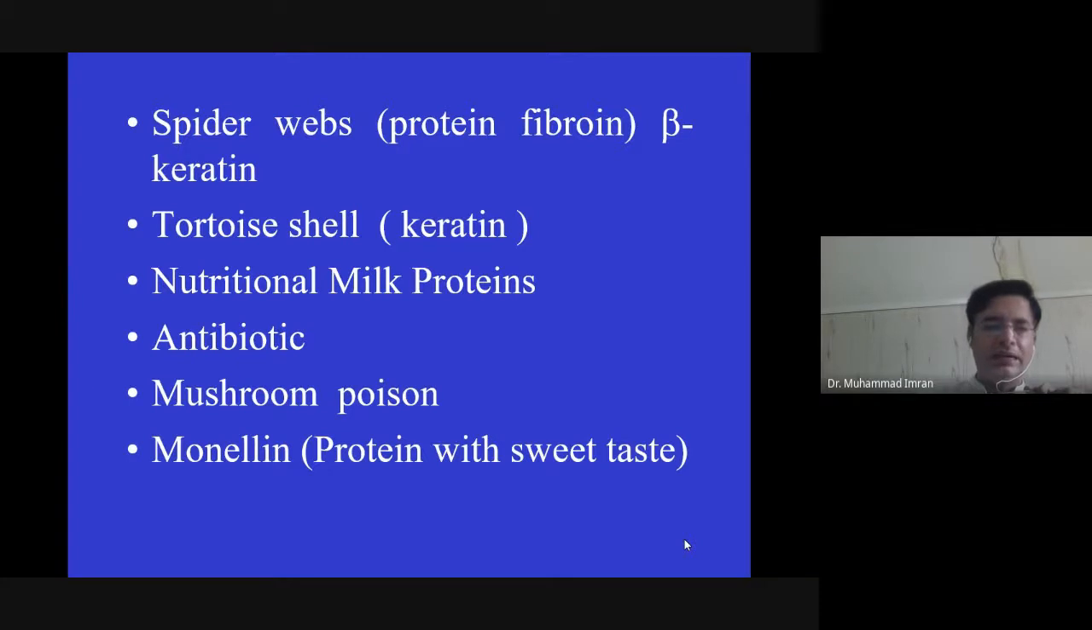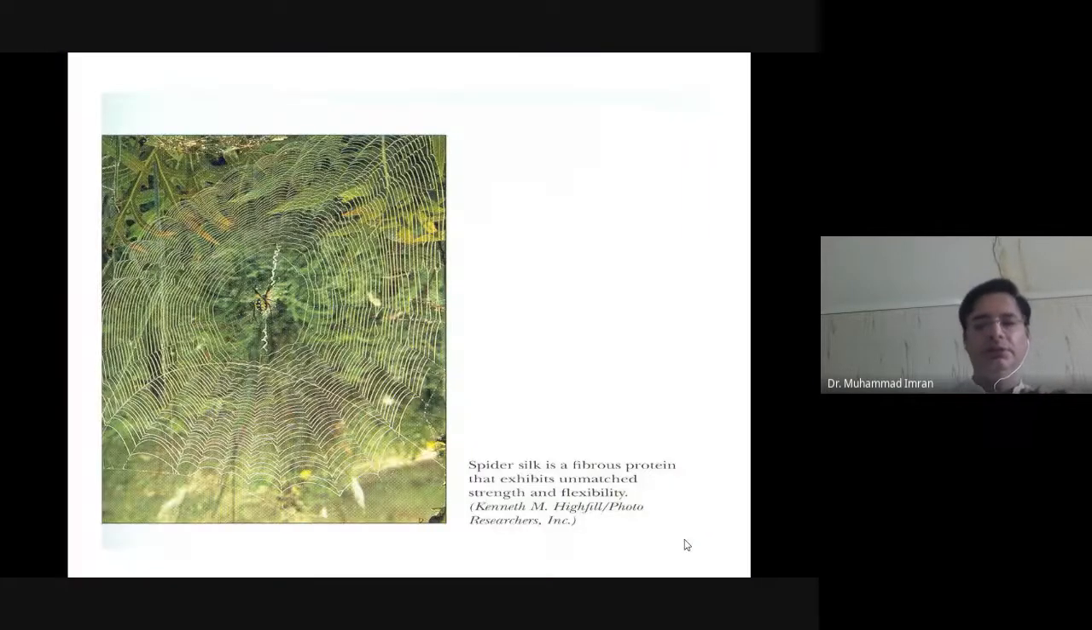Monellin is a protein which is sweet in taste, and aspartame is used as an artificial sweetener. Aspartame is made up of aspartic acid, phenylalanine, and methyl ester. So monellin and aspartame are used as artificial sweeteners for diabetic patients.